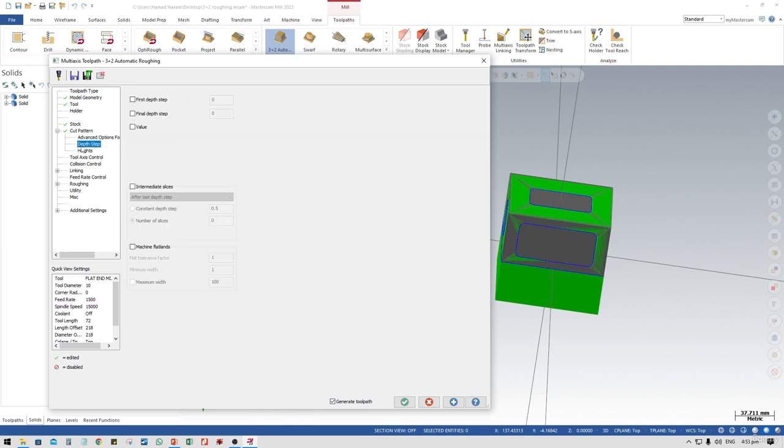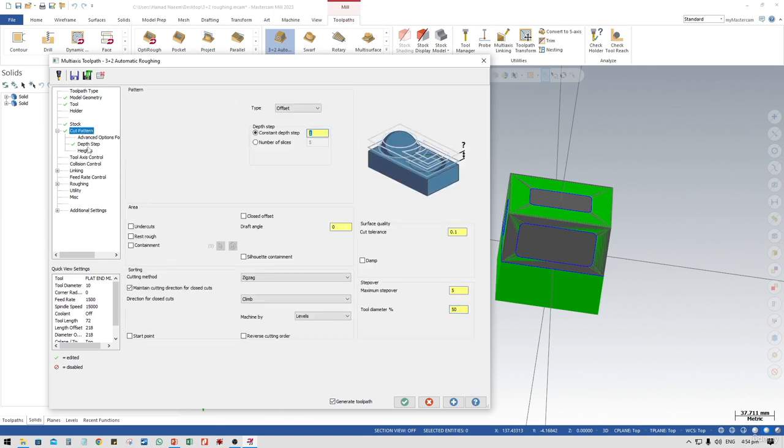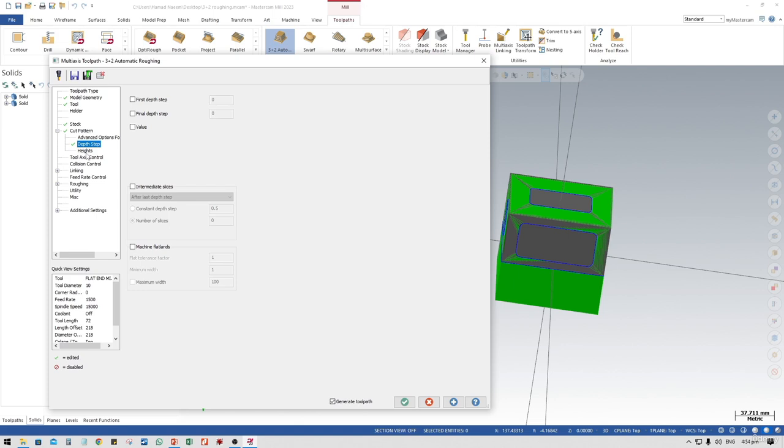Go to depth step. Okay, so here is the option. If you want to set the depth of cuts, first depth of cut or final depth of cut, you can select this depth of cuts. But we have the constant depth of cut set here, which is 1 millimeter. We can either select or give the values for each depth of cut here in this depth step. How about these heights? It's default according to stock and machining geometry.